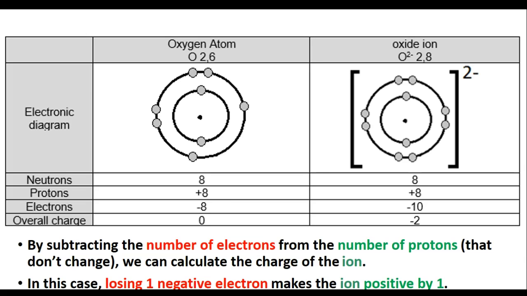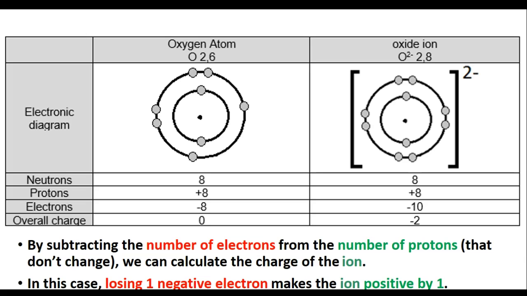So it gains those 2 electrons, which you can see then on the oxide ion. It now has 10 electrons compared to 8. So now it's got more negative charge than positive charge. If you subtract 10 from 8, you get -2. So the oxide ion has a charge of -2.